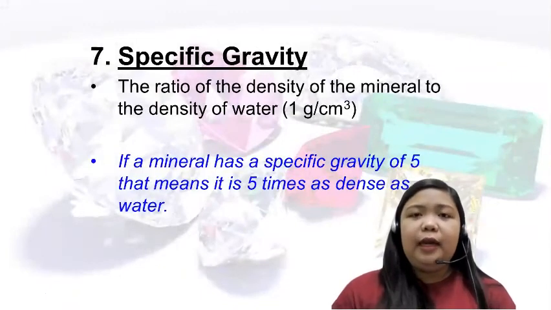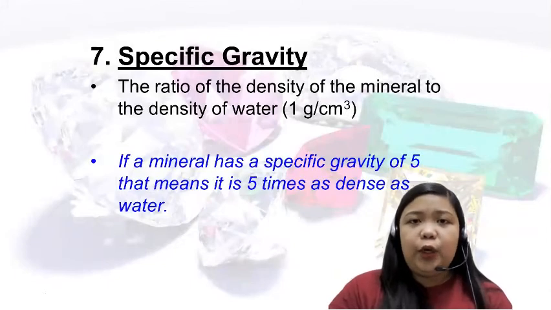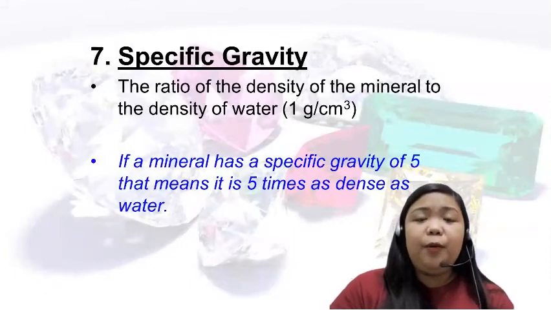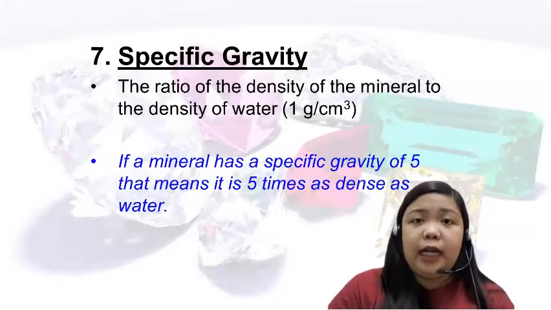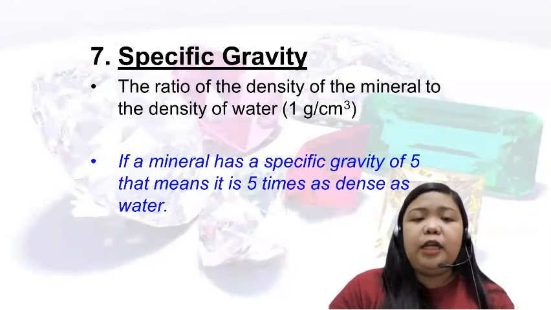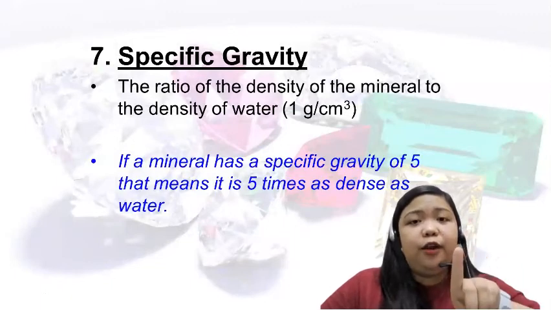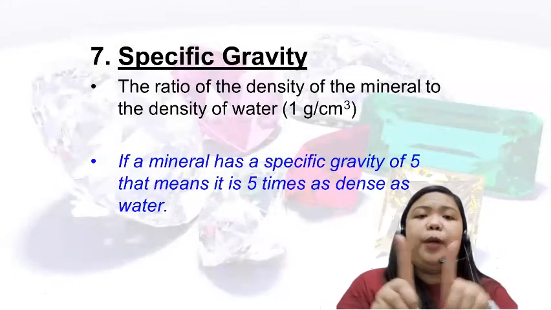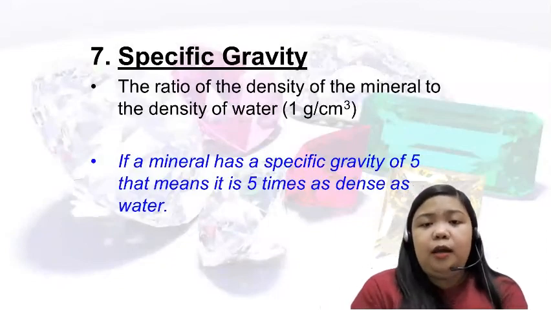The number 7 is specific gravity. What is specific gravity? It talks about the ratio of the density of a mineral to the density of water, meaning we can test the specific gravity of every mineral by comparing it to the density of water. For example, this is the density of my mineral, and this is the density of water, which is 1 gram per cubic centimeter. We'll be comparing the ratio between this mineral and the water, and that is specific gravity.